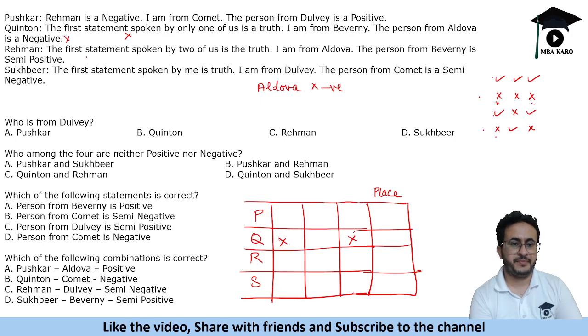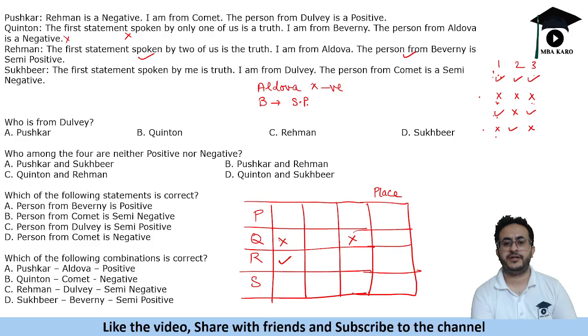Then Rahman says the first statement spoken by 2 of us is the truth. We know that the first statement is true for 2 people, so this statement is true. So Rahman's first statement is true, and if his first statement is true, the third will automatically be true. So the person from Beverny is semi-positive. Aldova is not negative, that we know from these statements.